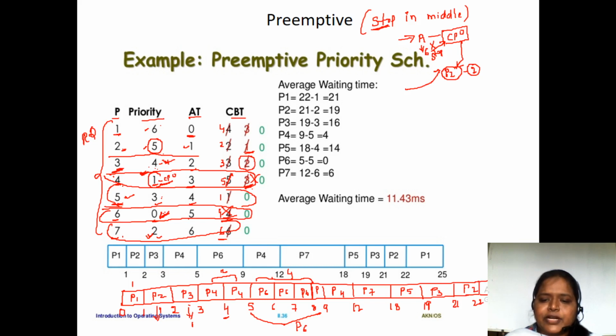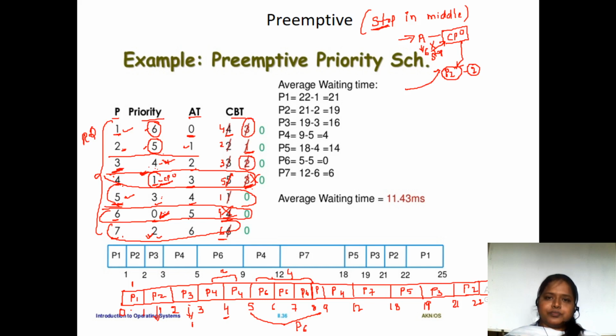And after P2, which is having the least priority is P1. So now P1 will enter, and P1 has completed here. P1 needs actually 4 milliseconds of burst time, but here P1 completed 1 millisecond of time. So P1 is left with 3 milliseconds of time. So P1 will execute till 25 milliseconds of time.